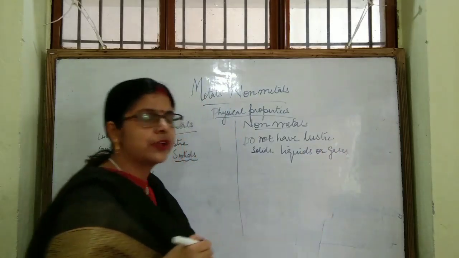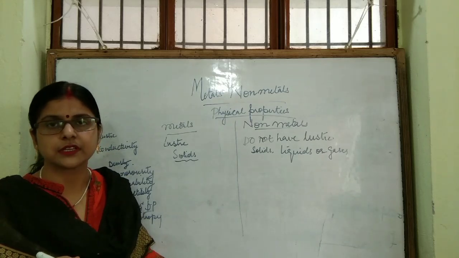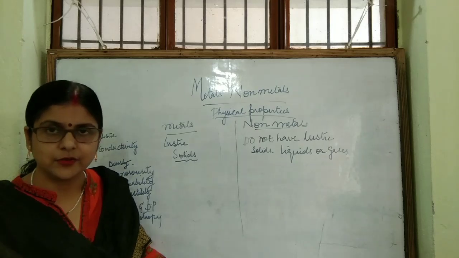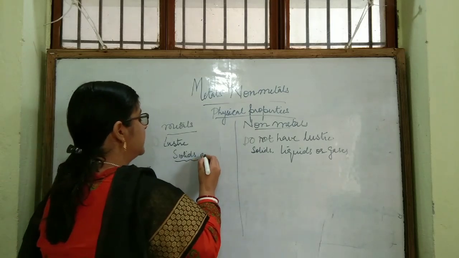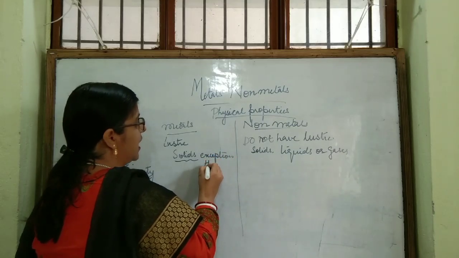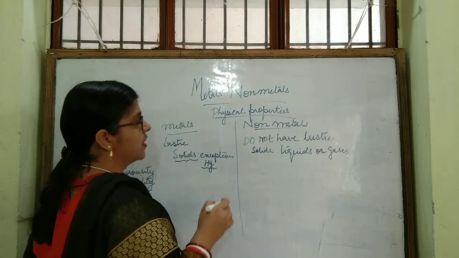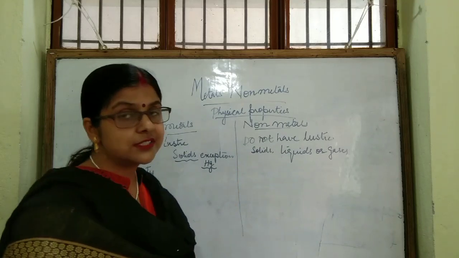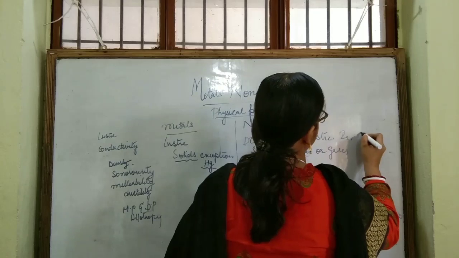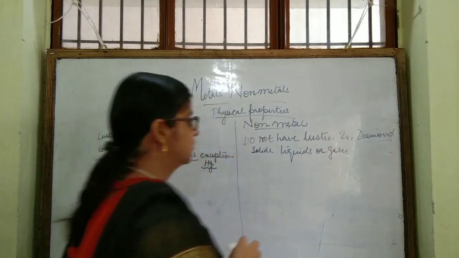Now you will find one or two examples where metal exists in liquid state. Yes, mercury is an example where metal exists in liquid state. So here also there is an exception, students. Exception: mercury, I am writing the symbol of mercury. Here also I told you non-metals do not have luster, but iodine and diamond have luster.